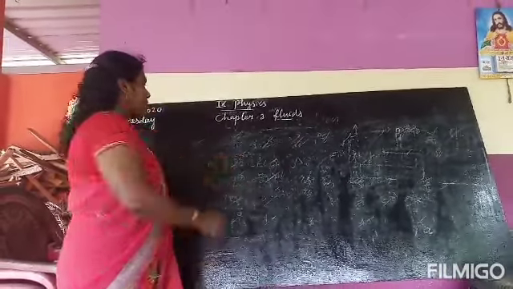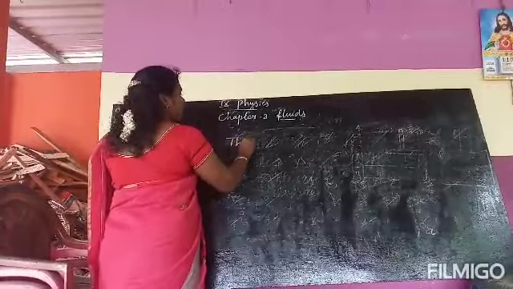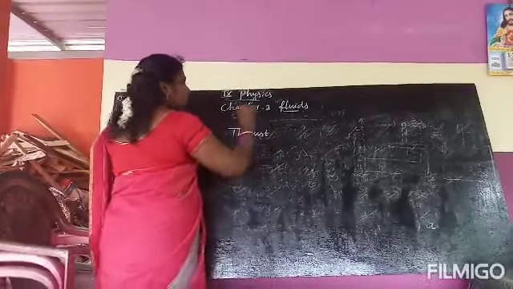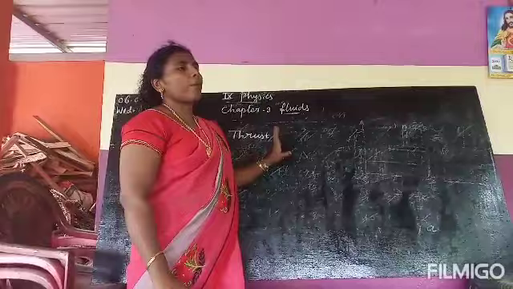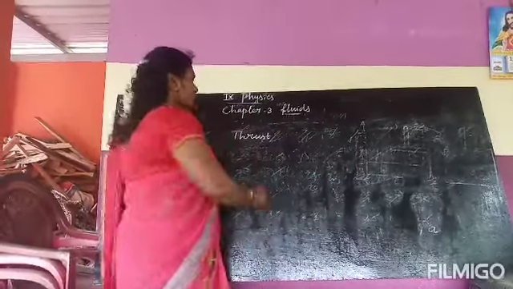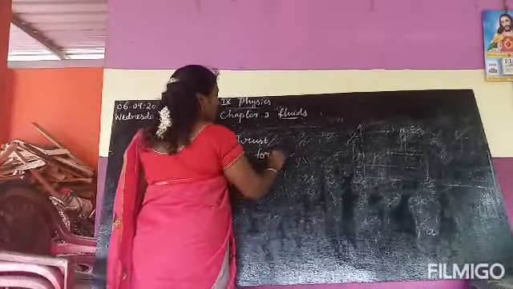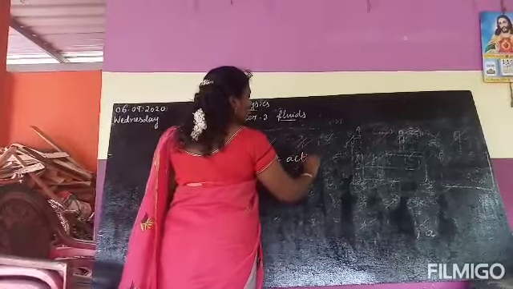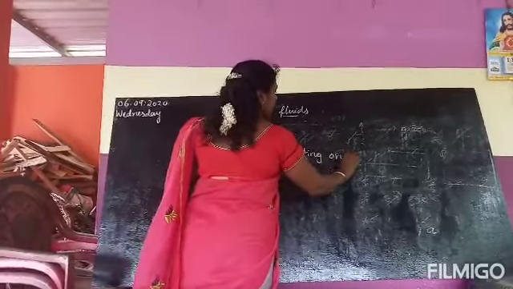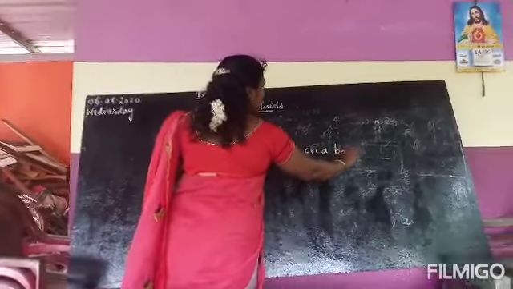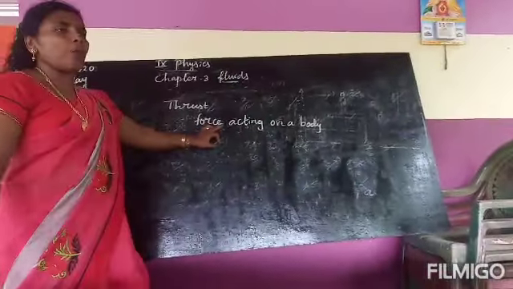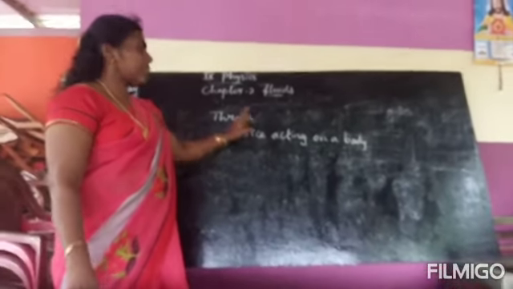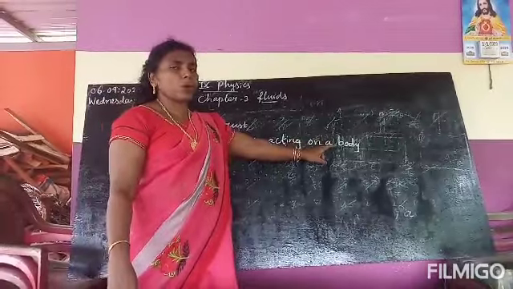Now first we can see about thrust. What is thrust? The force acting on a body is called thrust.